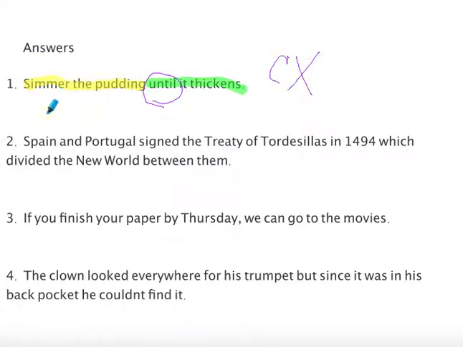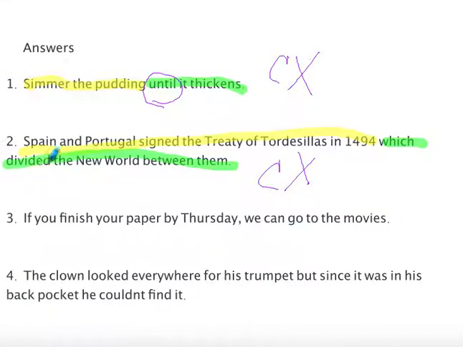All right, number 2. Spain and Portugal signed the Treaty of Tordesillas in 1494, which divided the New World between them. We have an independent clause, and then a dependent clause. Since you have an independent clause and a dependent clause, this is once again a complex sentence.